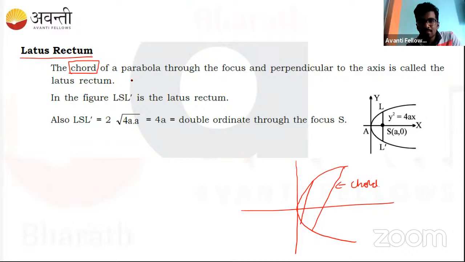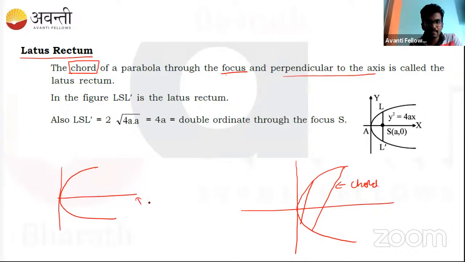This chord actually passes through the focus, right? The same chord we can call a latus rectum if it passes through the focus, as well as it should be perpendicular to the axis. Okay, those are the two important conditions. Any chord we can call a latus rectum if it passes through the focus, this is the axis, this is the focus, and it should be perpendicular to the axis, right?